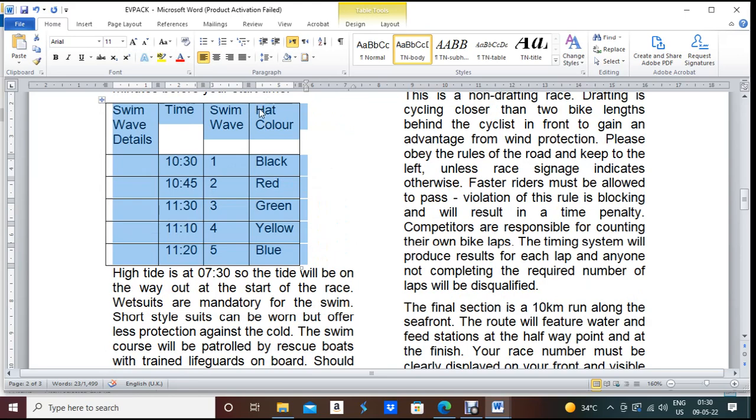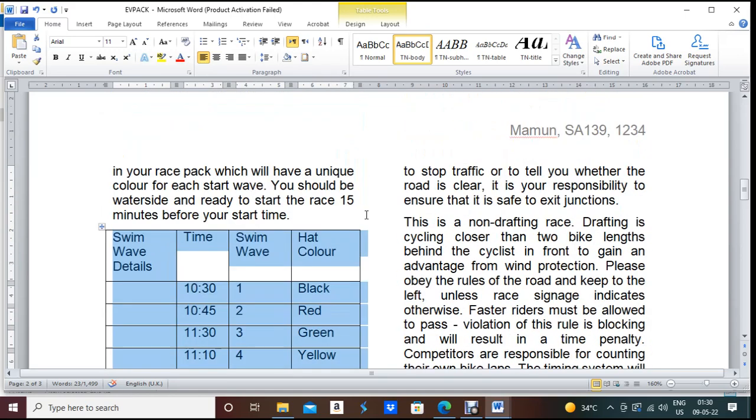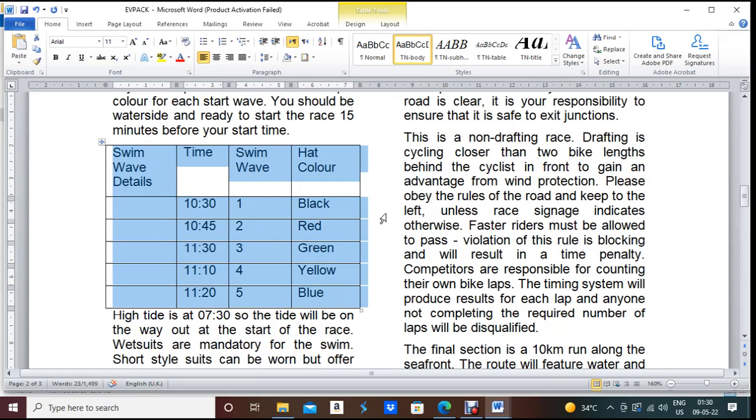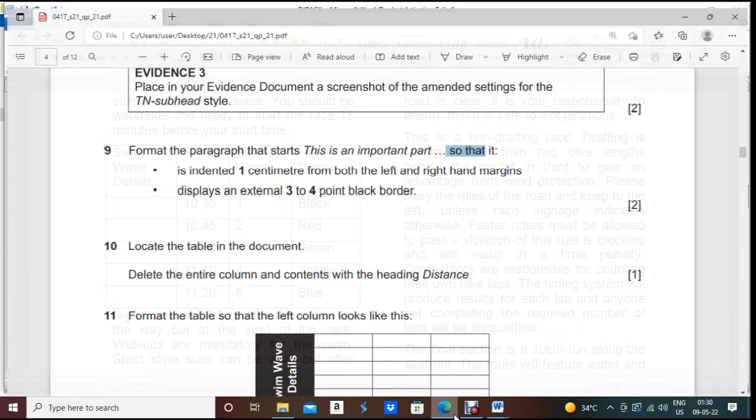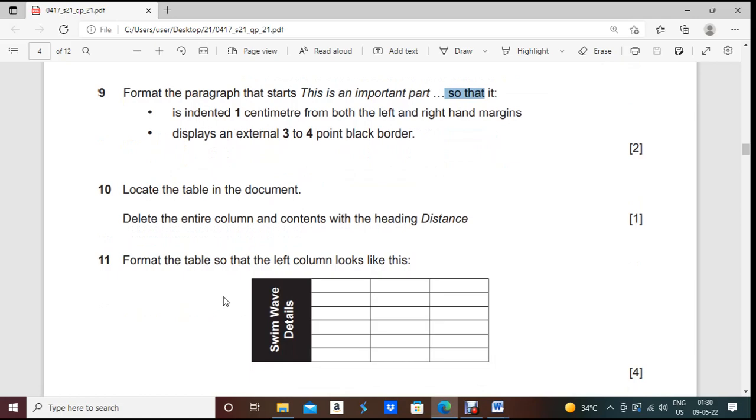Okay, now double click between two columns after selection, then the width of the table will be like the width of the column. Okay, perfect. Now next, what they are asking: format the table so that the left column looks like this. So the left one should look like this, Swim Web Details.